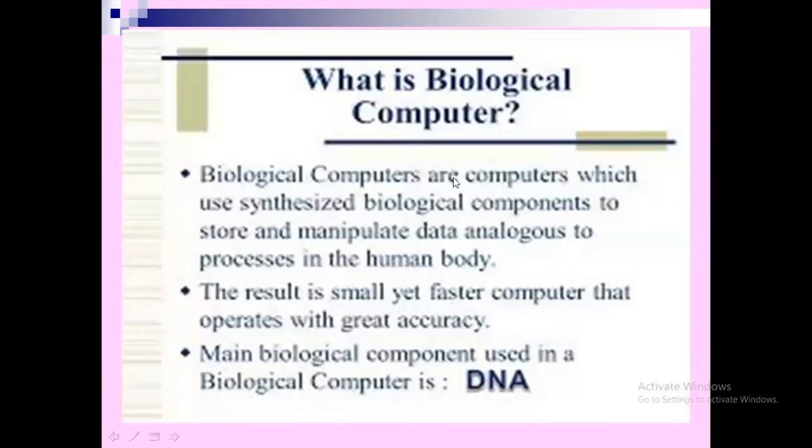So these biological computers use synthesized biological components, that is DNA, to store and manipulate data analogous to processes in the human body. The result is a small yet faster computer that operates with great accuracy. The software used in the biological computer is a DNA molecule.